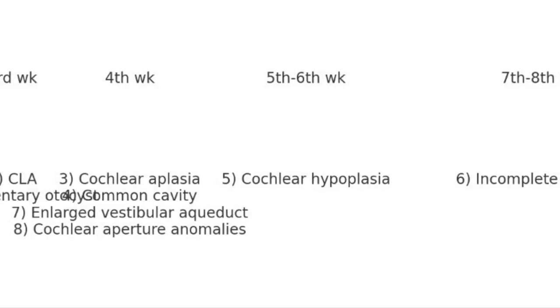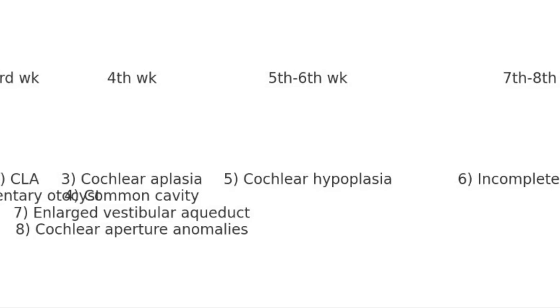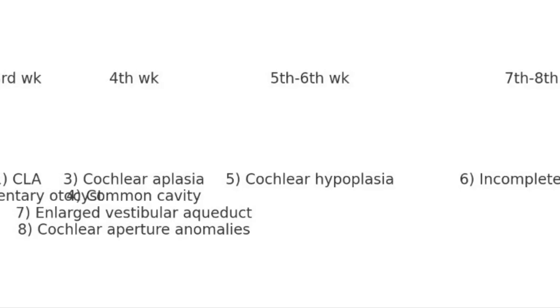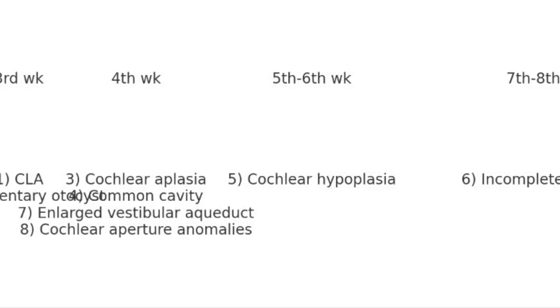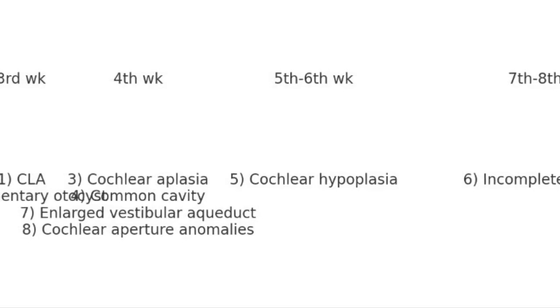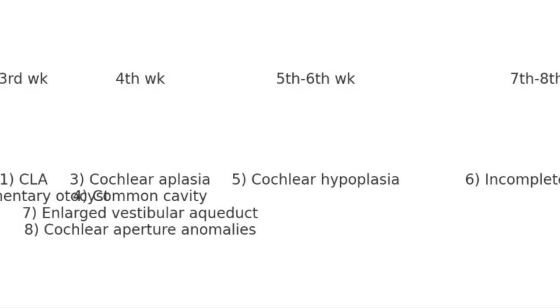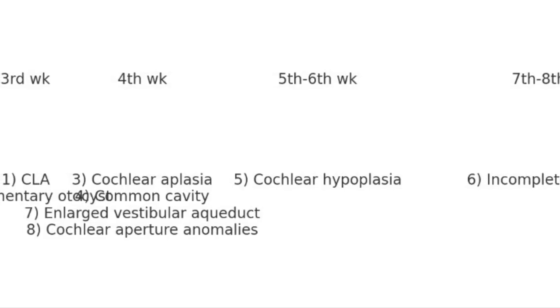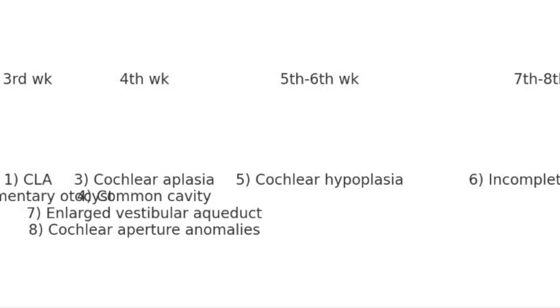Through the cochlear opening, the cochlear aperture or lamina cribrosa, the cochlea meets the fundus of the internal auditory canal, through which the cochlear nerve passes and reaches the cochlea.